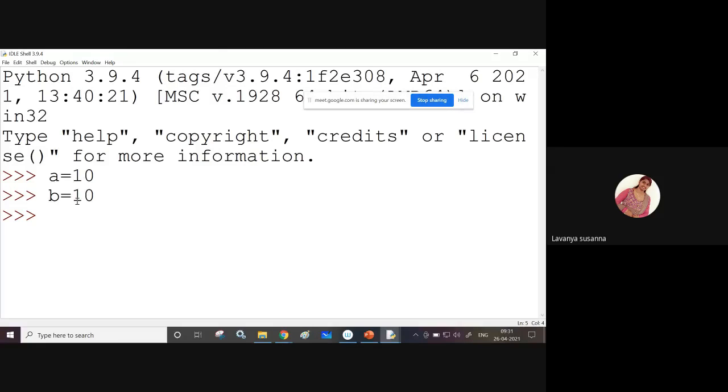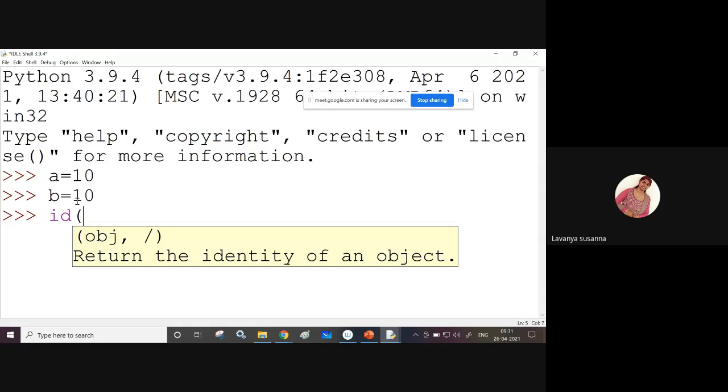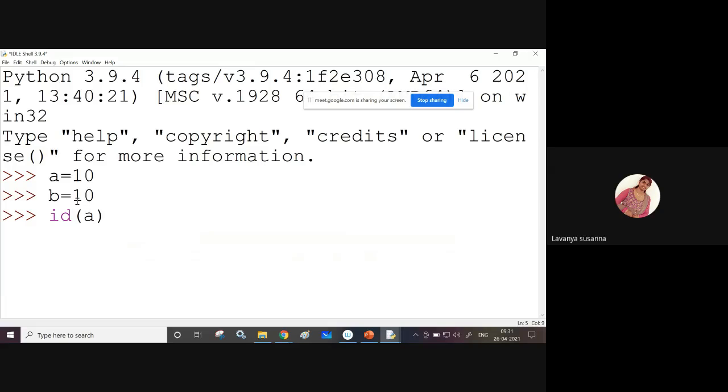Now let us see the memory address. You need to use the id function. I am passing the variable: id of a. What does it display? a is a variable. The id function displays the address. See here, what is the address? 264072084948. This is the memory address. Now a is referring to value 10 at this address. See here it is displayed.